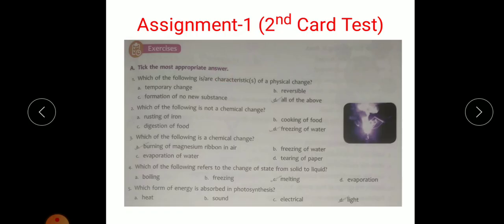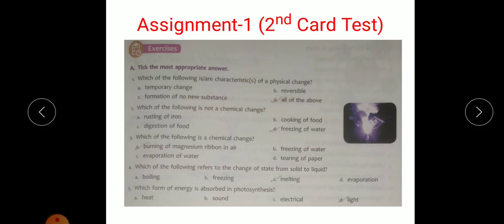So question number 1 was which of the following is or are characteristics of a physical change? So temporary change, reversible change, formation of no new substance, all of them above. So if you see the characteristic of physical change, it matches with all the A, B and C. So the correct option is D, all of the above.